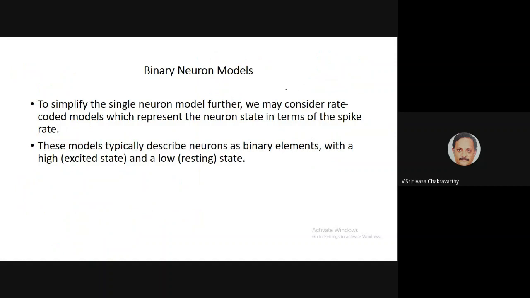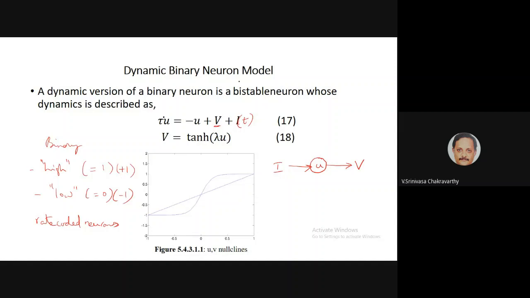The simplest kind of neuron model is simply a binary neuron model, which is dynamic. We'll introduce this neuron model and discuss it later in detail when we describe the Hopfield neuron model, but let us quickly define it now. For this neuron model, imagine this is a neuron, the current is given as input and output is a voltage V. This is what we have been seeing in many neuron models, whether it is FitzHugh-Nagumo or Morris-Lecar or Izhikevich: input is the current, output is the voltage, and there's some dynamics going on inside the neuron model.